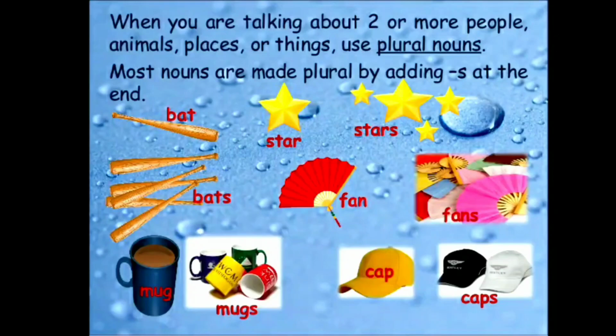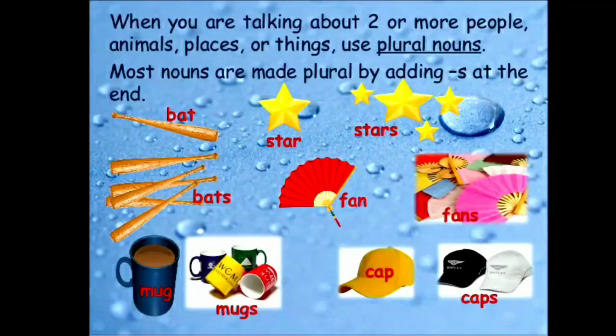Most of the nouns are made plural by adding s at the end. When we are talking about 2 or more than 2 people, animals, places or things, we use plural nouns.